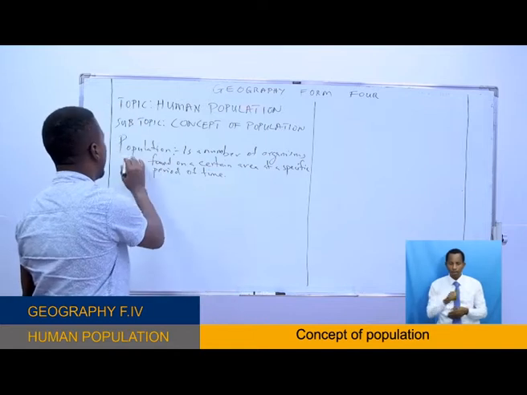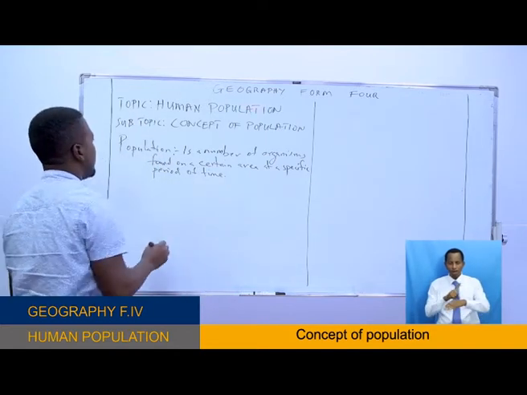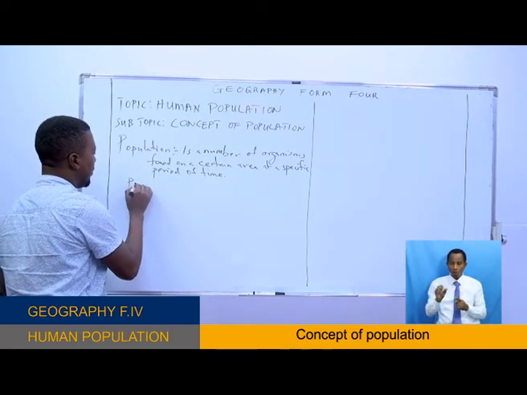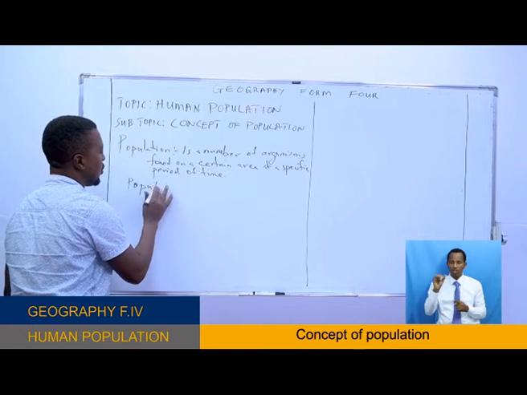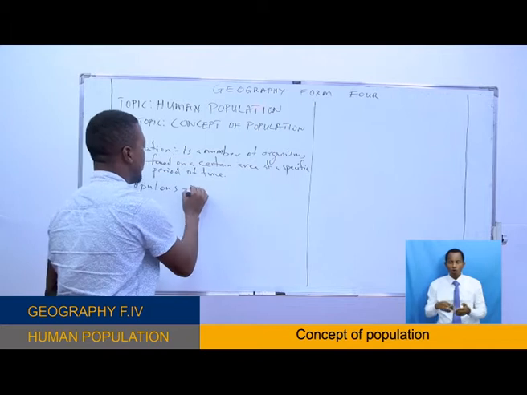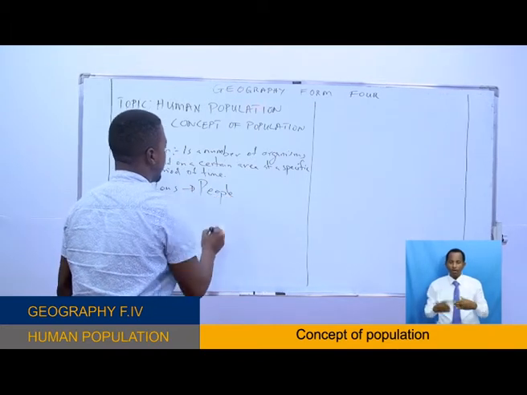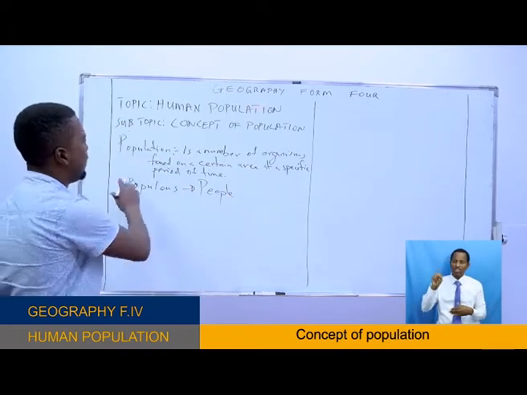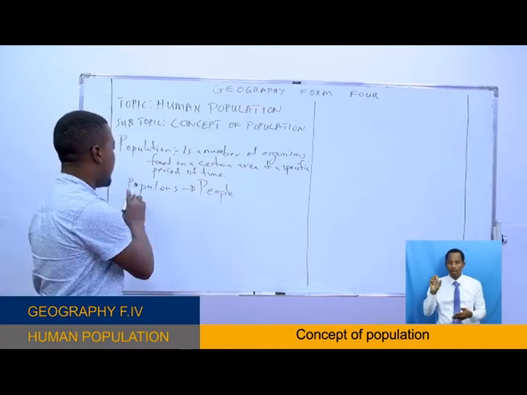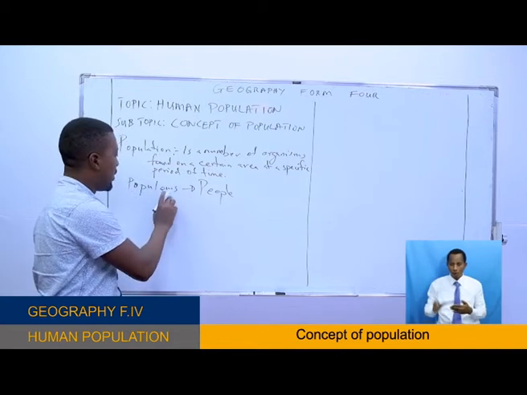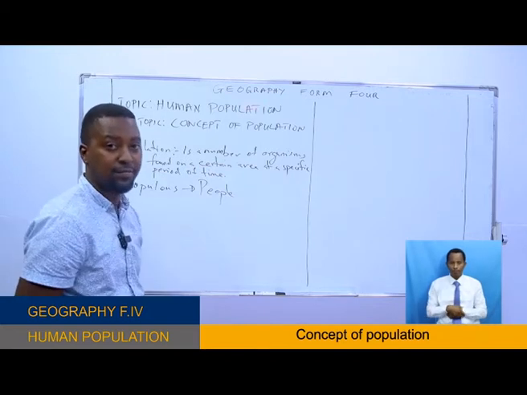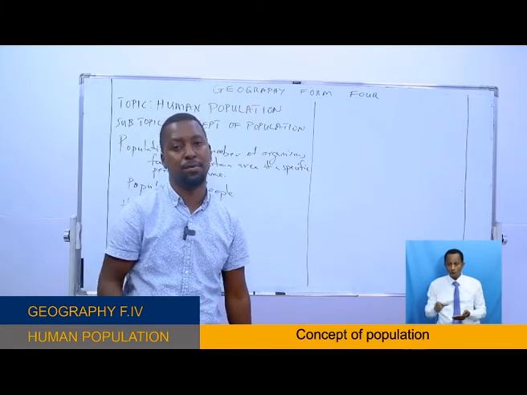Now you see this word population. The word population came from the Latin word populos, which means people. When defining population, they're just saying number of organisms, which can be plants or animals, but etymologically this word comes from people. That's why some people, when they define population, define it as the number of people, okay?